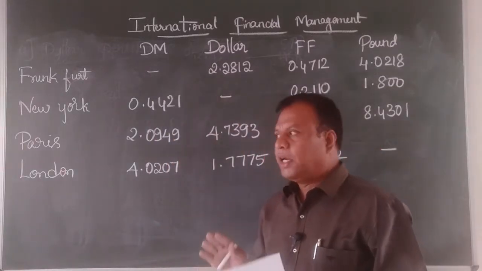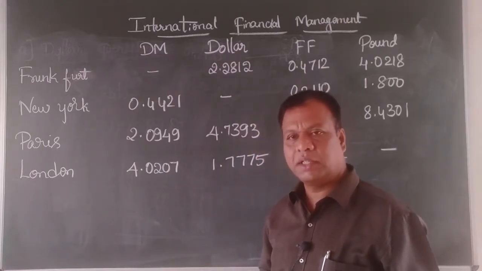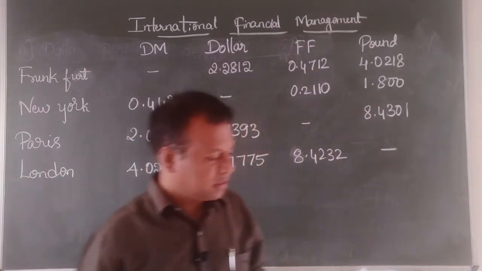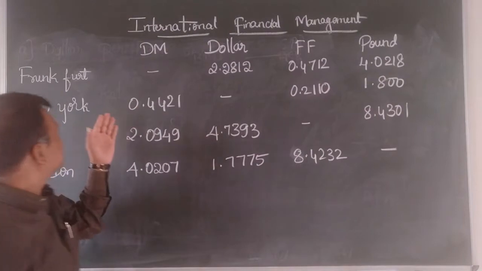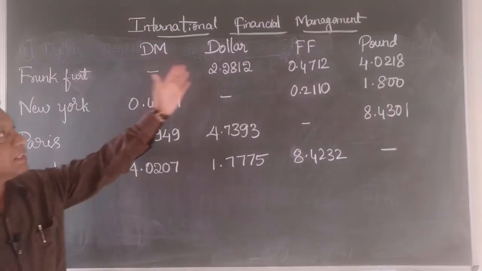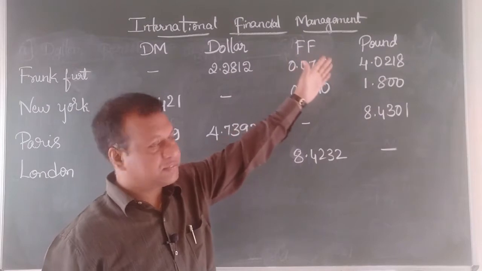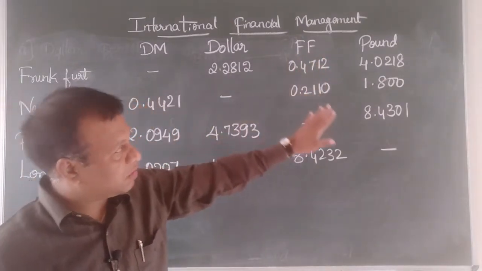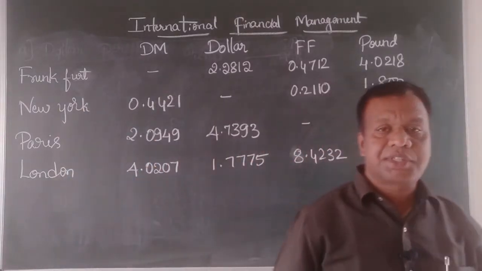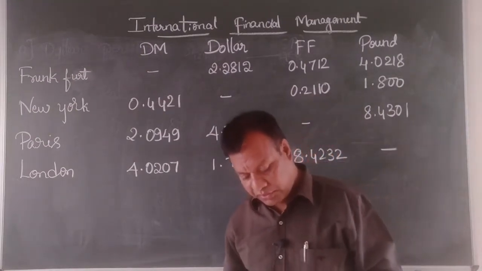As we said earlier, in the last couple of problems we discussed geographical arbitrage as well as triangular arbitrage. Here is a set of cross rates. On one side we have exchanges like Frankfurt, New York, Paris and London, and on the other side we have currencies like Deutschmark, dollar, French franc as well as pound. When we have this kind of set of cross rates, an intelligent investor can take advantage of the situation. If so, how can we take advantage of it?